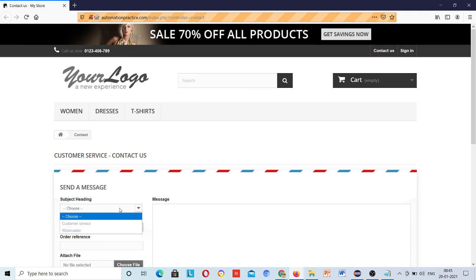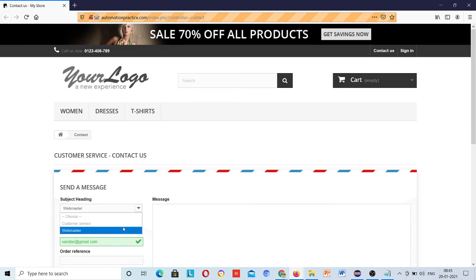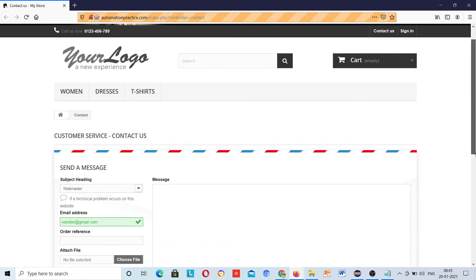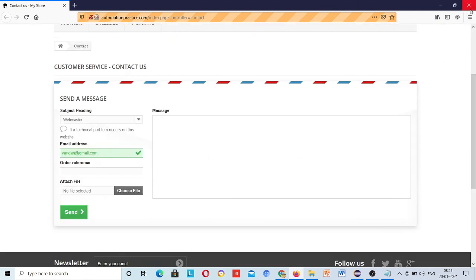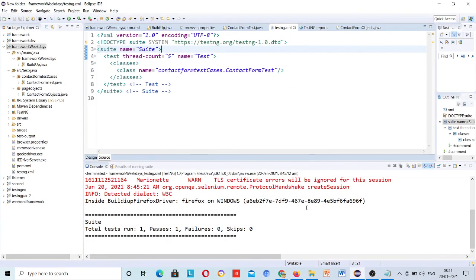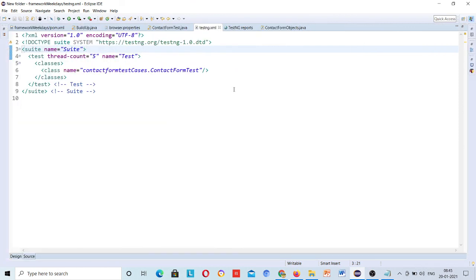Just like this, you have to select values. Okay, select, you need to write one in the page object class and you need to select in this way. Just like this you have to handle the whole form. This is your task. So this will be your one test case that will be automated through this framework. Okay, so this is for today.